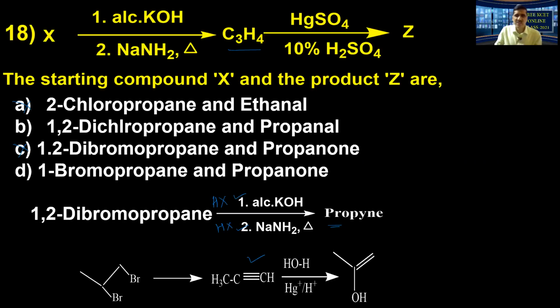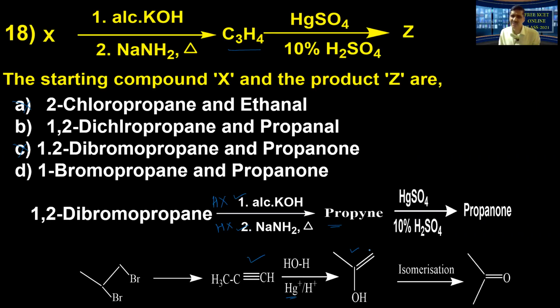What does this condition say? Alkynes are immiscible with water. They do not react with water easily, but in the presence of the catalyst mercuric sulfate, the reaction is carried out very easily. It forms the enol form. I have said that the driving force is always towards stability, which changes over to propanone. That is what we call tautomerization. So therefore the final product is propanone.